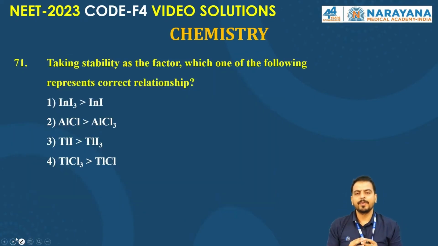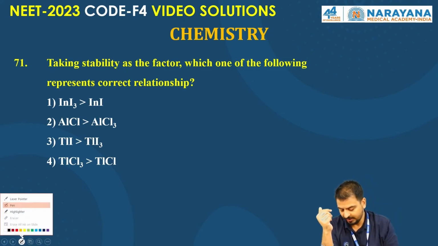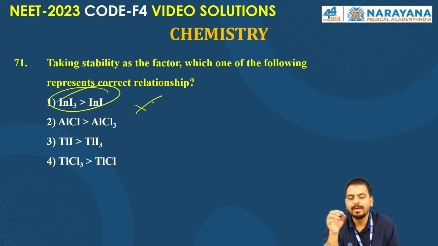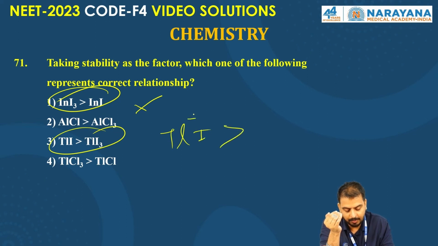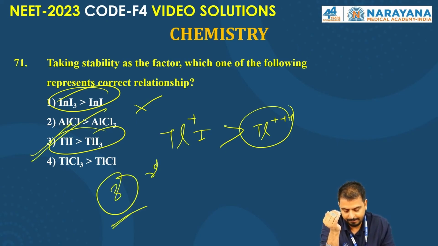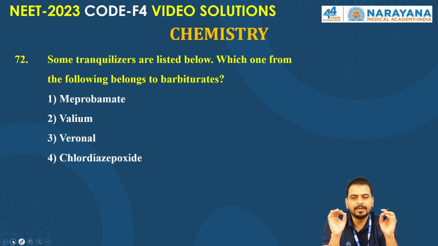Okay, so the inert pair effect. You might have heard about the inert pair effect, that the heavier p-block elements are more stable in the lower oxidation state. So you need to find the lower oxidation state and give the right answer. TlI3 is absolutely wrong. +1 will be more stable than +3. Here thallium iodide, TlI, is +1, and here thallium is +3. So +1 is more stable. The third is absolutely right. I hope all of you got the right answer. Great. Let's move to the next question.